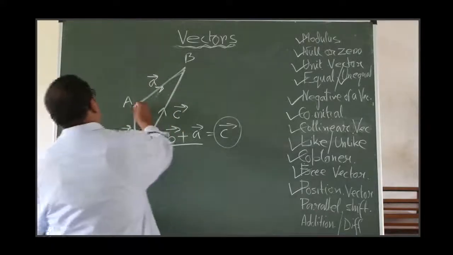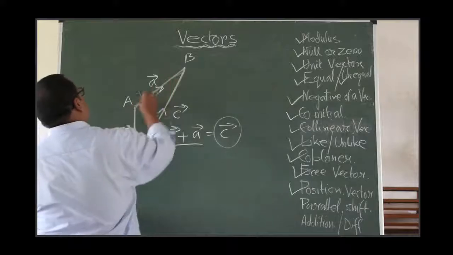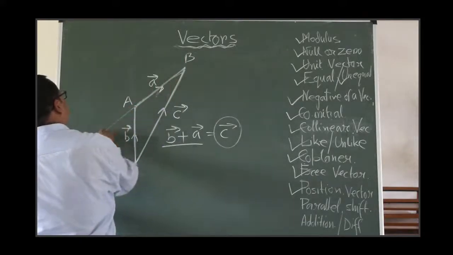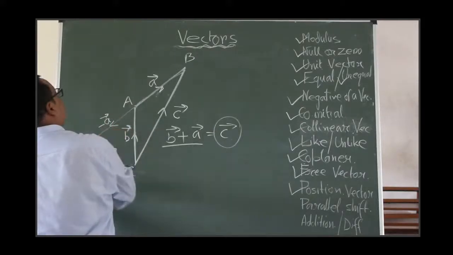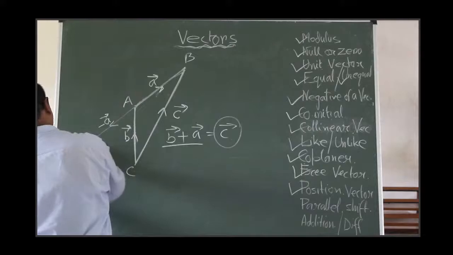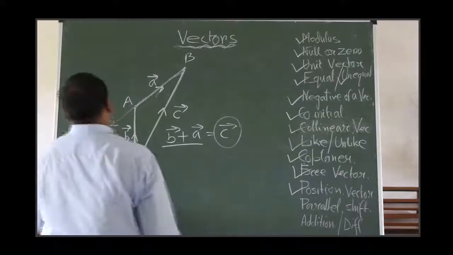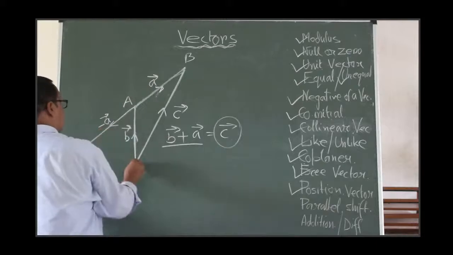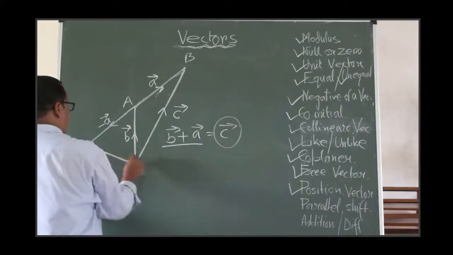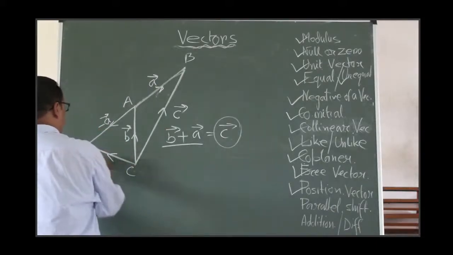So, if we consider the vector A in opposite direction, of course, it will be negative of A. Okay. Opposite direction. Draw another vector, say B vector.